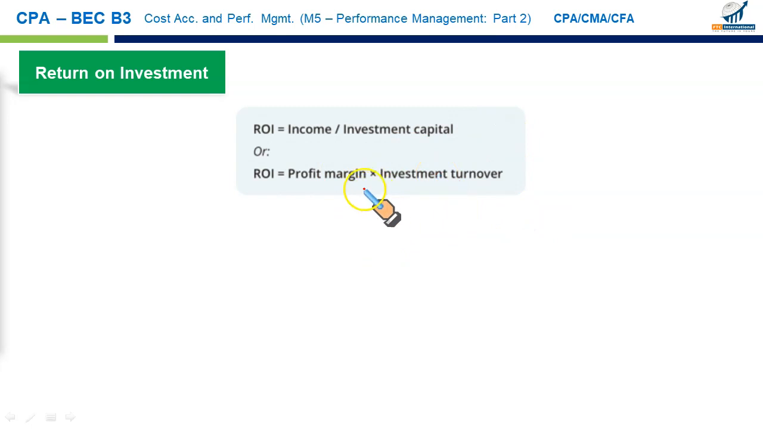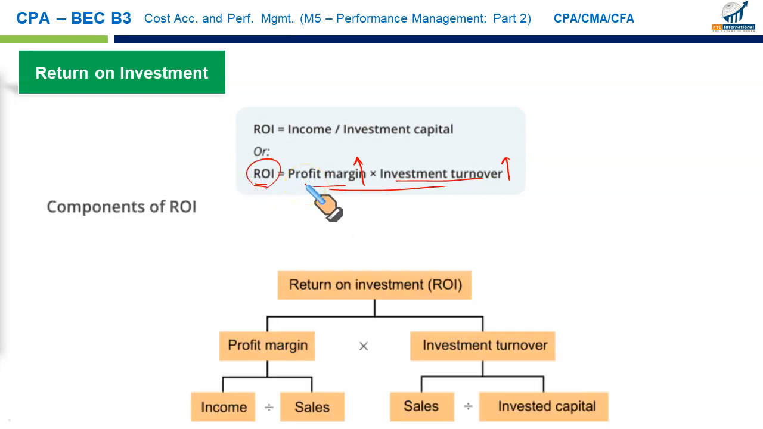The benefit of this breakdown is that you can see the ROI depends upon the profit margin and investment turnover. These are the components of ROI. So if you have higher net profit margin, ROI would be higher, and higher investment turnover gets you a higher ROI, and if both are on the upside, you will have the greatest ROI. This has been laid out this way, which I've just solved. Return on investment is profit margin times investment turnover. Profit margin itself is income upon sales, and sales upon invested capital, already discussed.